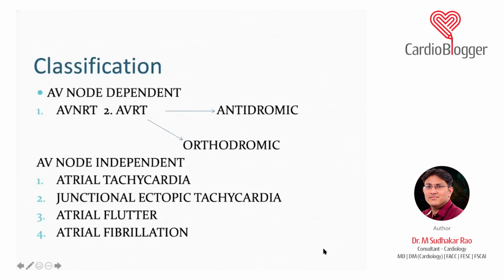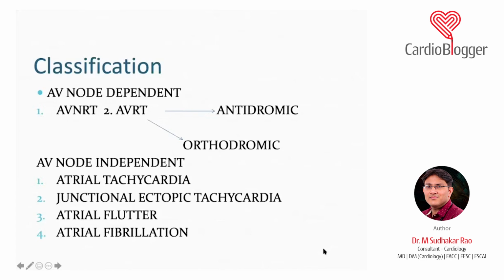Now, what are the AV node independent ones? We know atrial fibrillation and atrial flutter, because they need a dilated right atrium or left atrium. The atrial flutters are usually due to a dilated RA, whereas the fibrillations are most commonly due to a dilated LA. Sometimes the SVTs can start in the atria itself, where it is known as atrial tachycardia. It can start from the atria or from the vena cava or from the pulmonary veins. And there are different types of atrial tachycardia which we'll discuss.